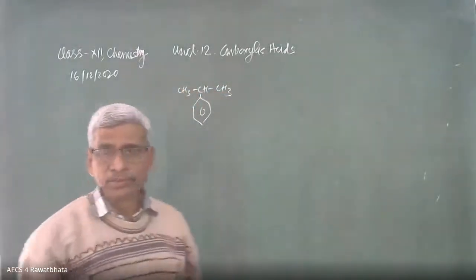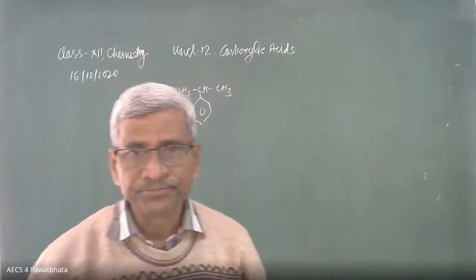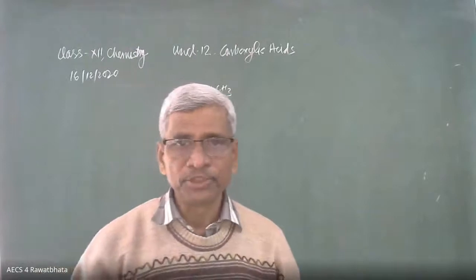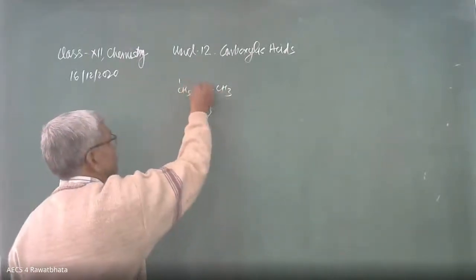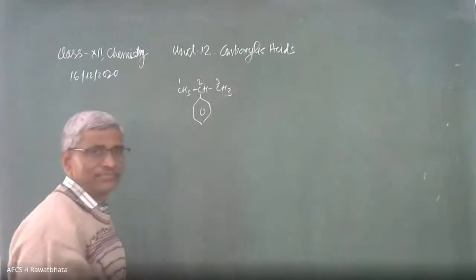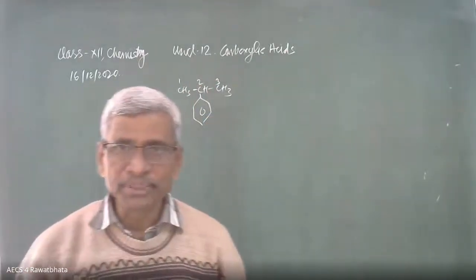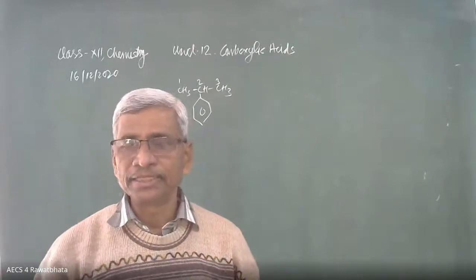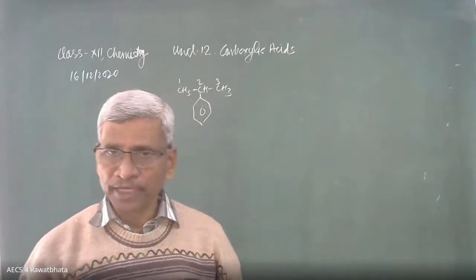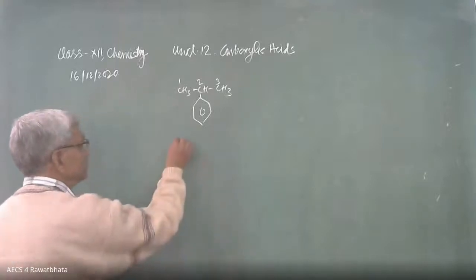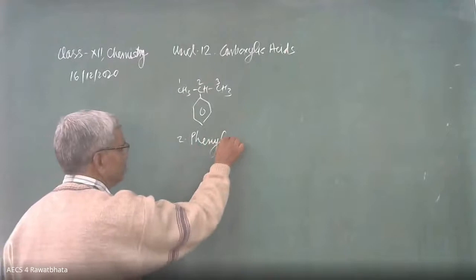While naming a compound, we have to decide the longest chain. The longest chain is a 3-carbon chain. Here it is 1, 2, 3. This is a 3-carbon chain, and the ring becomes the prefix. This is phenyl. So it is 2-phenyl propane.